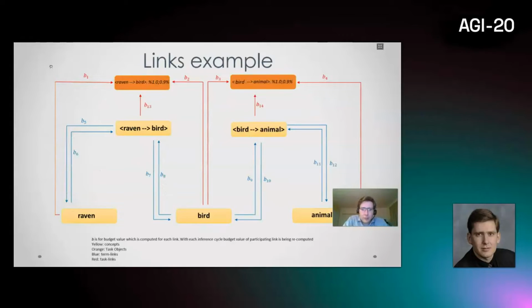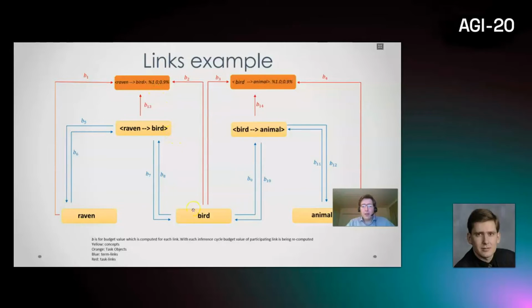Here is a diagram. There are tasks: Raven is bird, bird is animal, and the concepts are yellow. And we can see the red arrows are the task links and the blue arrows are term links. So we select the concept, for example, bird, then we select the task link, which is the red one going to Raven is bird.